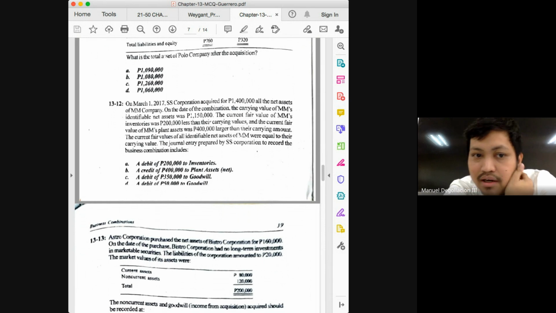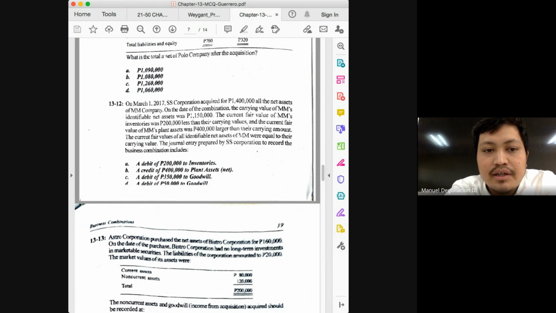Class, how do you decrease inventories? Debit or credit? Credit. Okay, so the answer should not be letter A. Letter B, what happened to the fair value of your plant assets? The fair value is larger. Okay, so if you're supposed to increase the fair value of an asset, how do you do that? Do you do that with a debit or a credit? Debit. So definitely letter B is wrong.